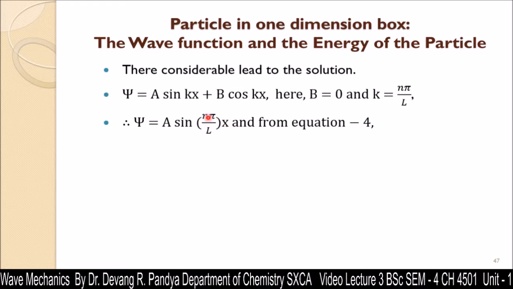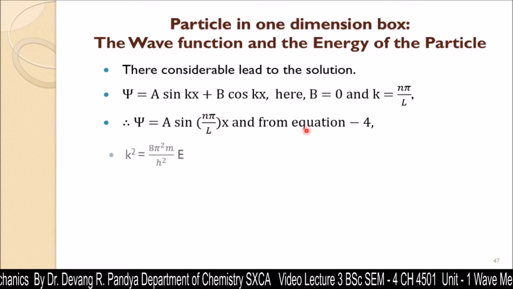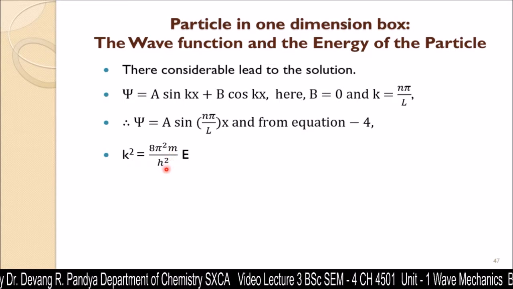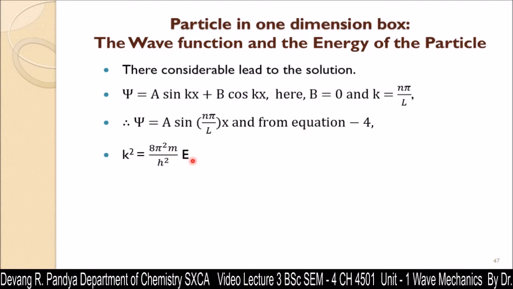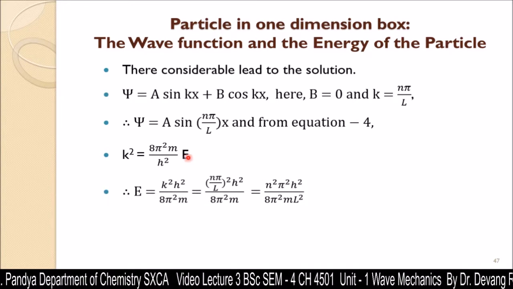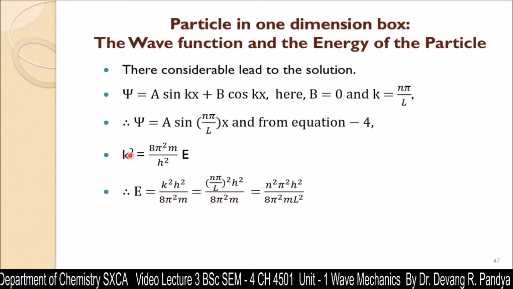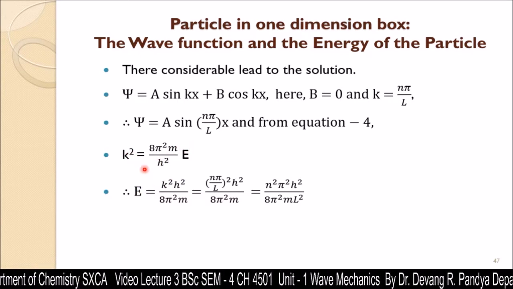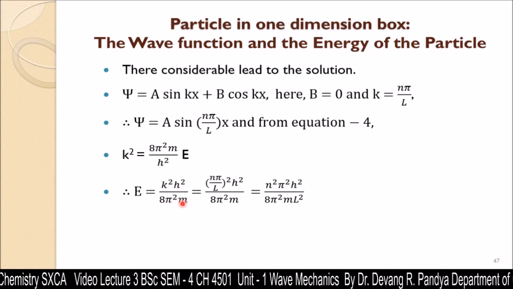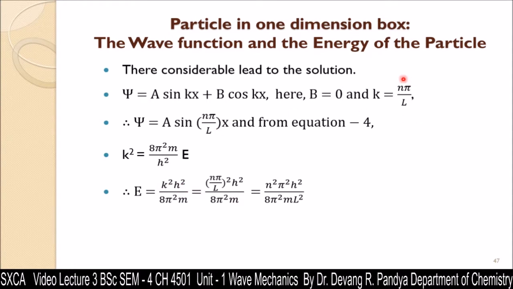Now we have to put the value of k over here, and from equation 4, k square would be 8 pi square m E upon h square. That relation gives the value of energy E, so E is equal to k square h square upon 8 pi square m, and we put the value of k, that is n pi by l.